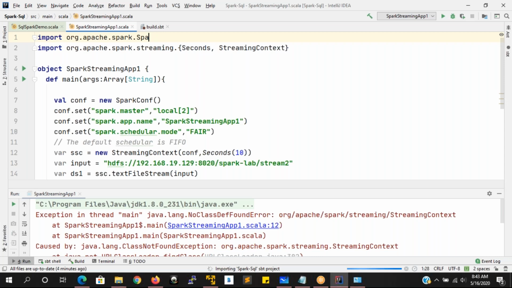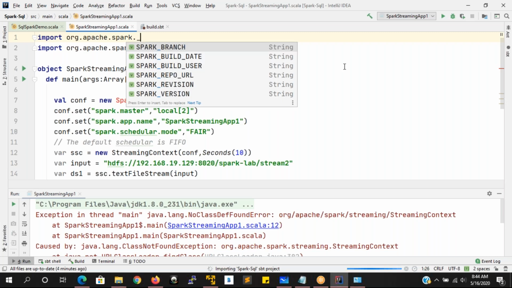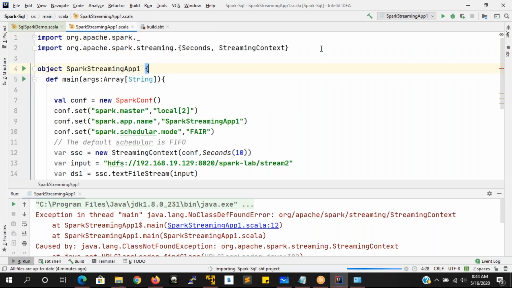So underscore, I can go for it. Underscore means it is going to bring all the data. And in the same way, here also we'll go with the underscore.